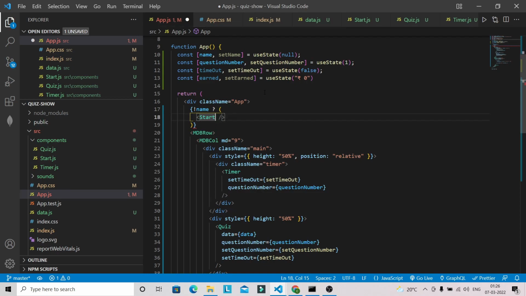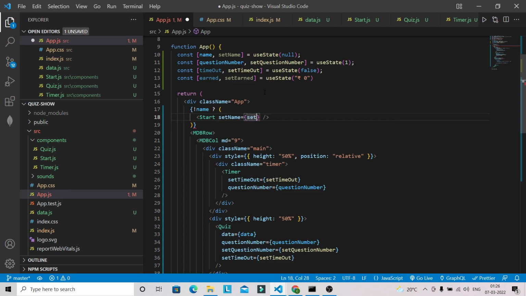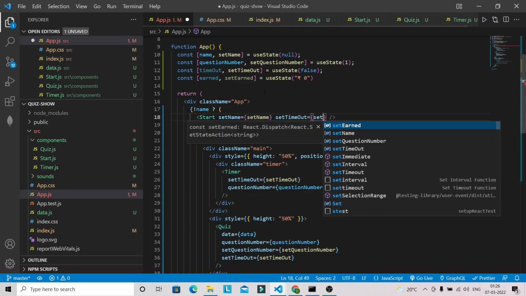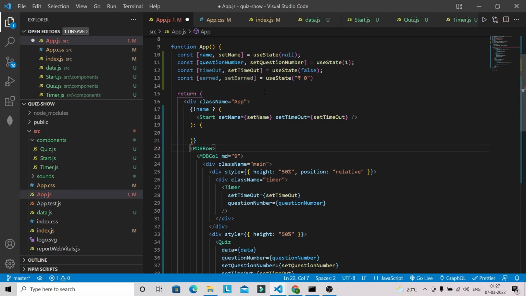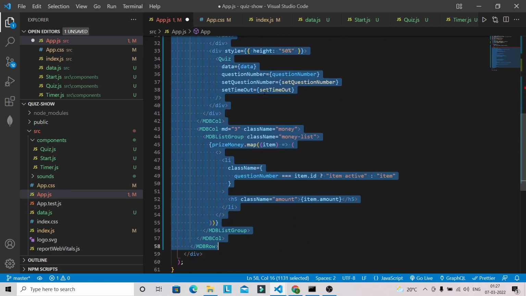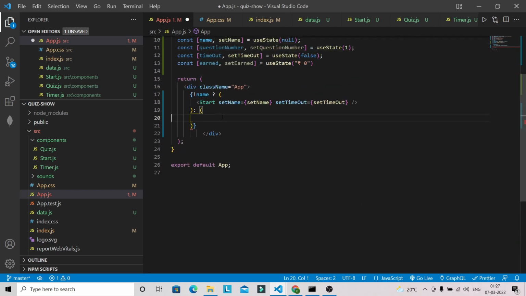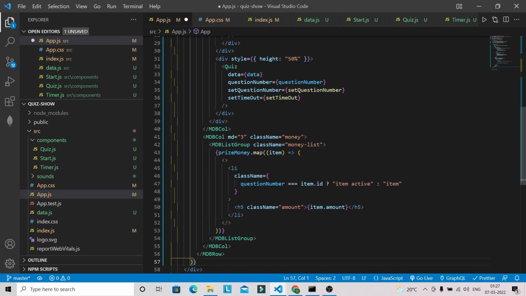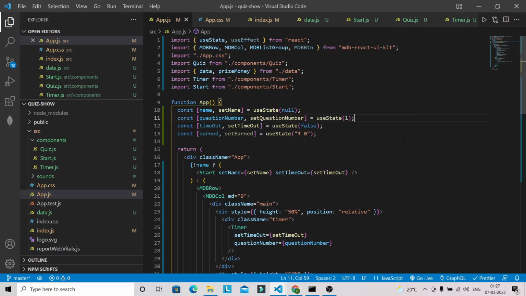Okay, and I'm going to provide this setName and setTimeout. And in else we are going to have this entire MDB row. So let's cut this one, let's paste it over here. Now we can check this one.